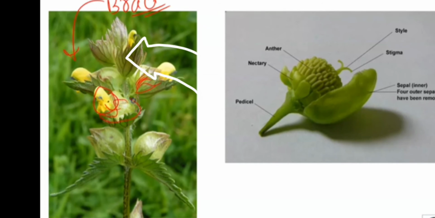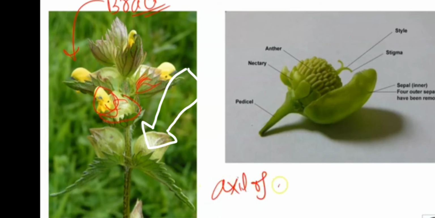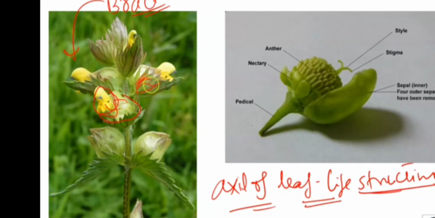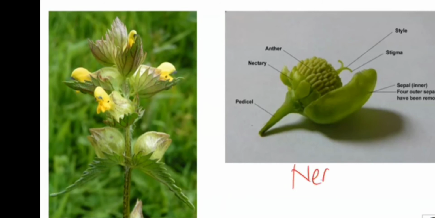So student, we have discussed about the bracts. They usually give protection to the flower parts. They are the axile of the leaf-like structure. Okay, they are arranged at the point of the axile of the anterior side.